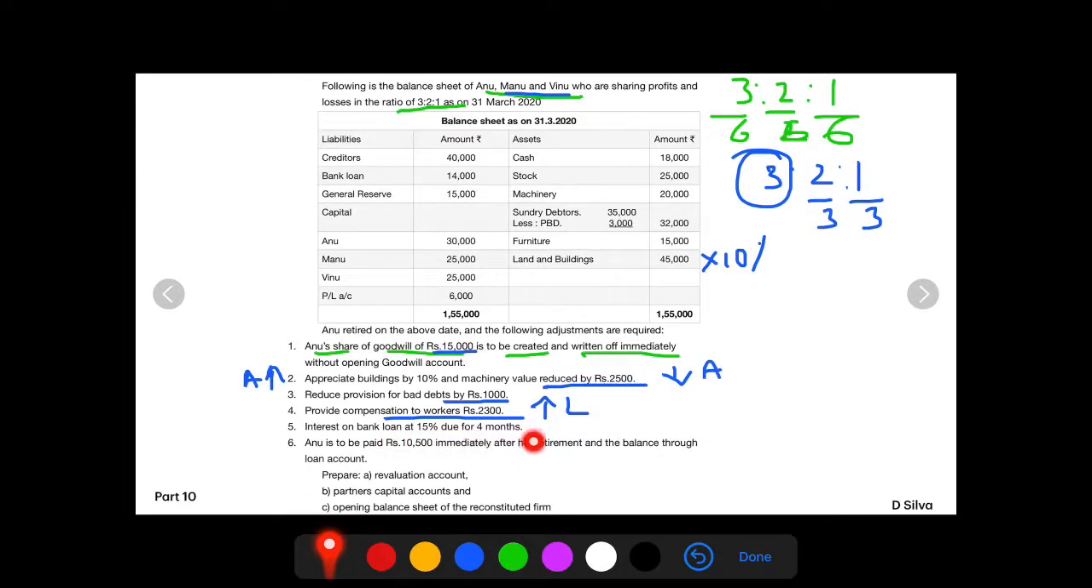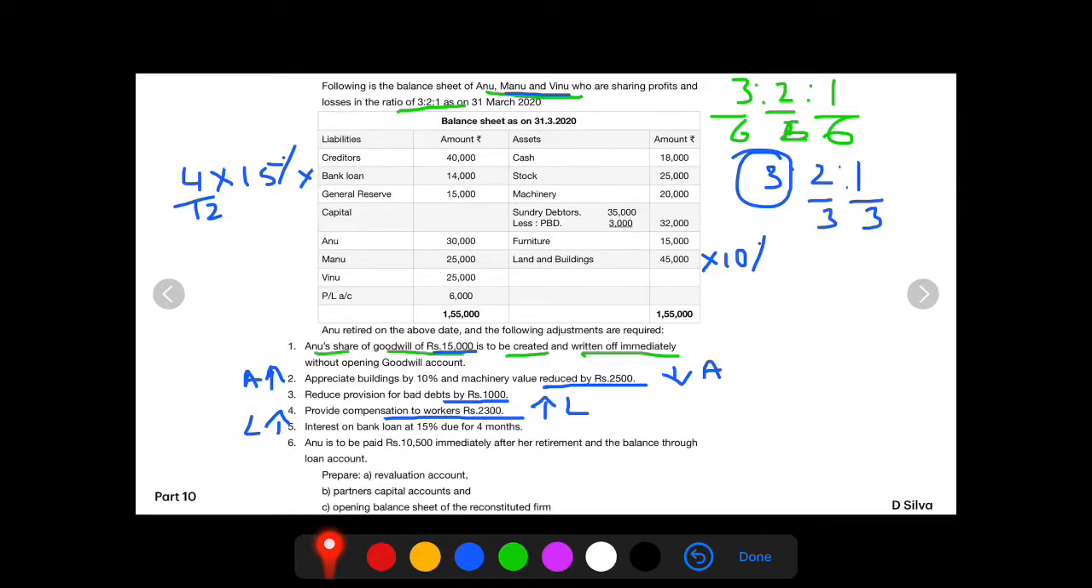Interest on bank loan at 15% due for 4 months. So the bank loan is 14,000. On this we need to calculate 15% interest first, and this loan is not being paid by the partners for the past 4 months. So the outstanding interest on bank loan is 4 divided by 12. Again, an increase in the value of liability. Anu is to be paid rupees 10,500 immediately after her retirement and the balance through loan account.